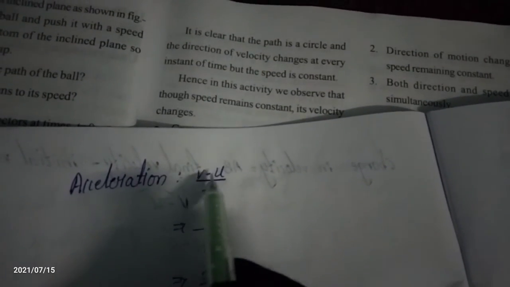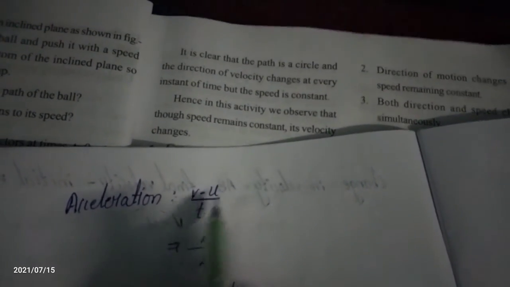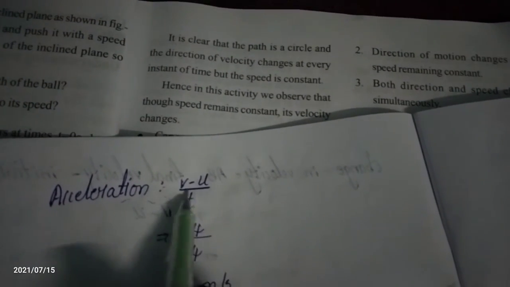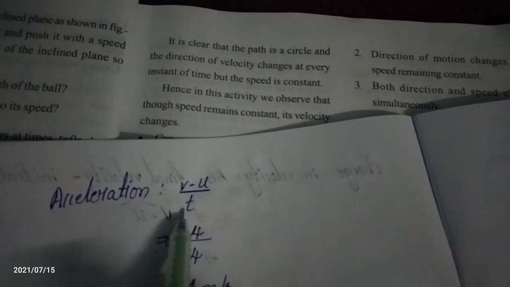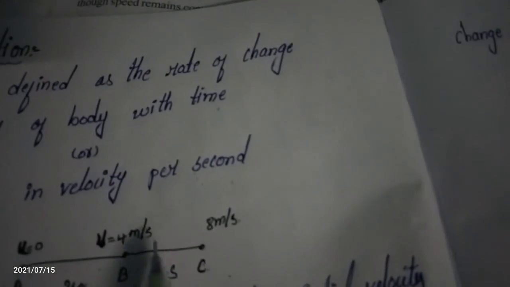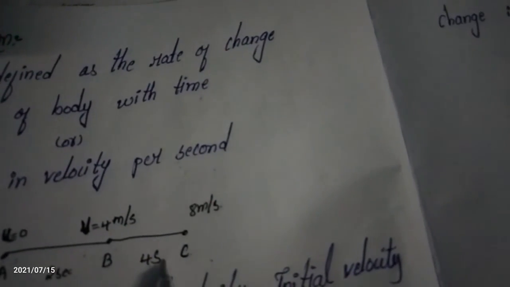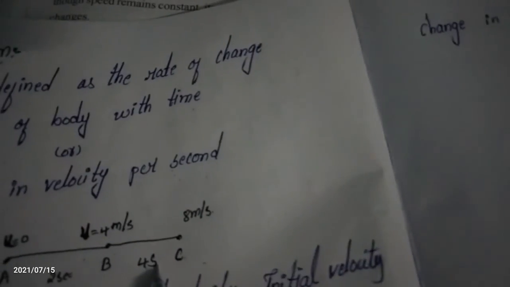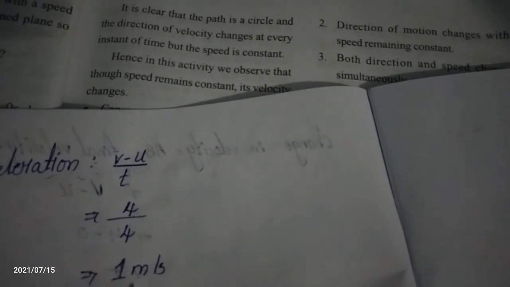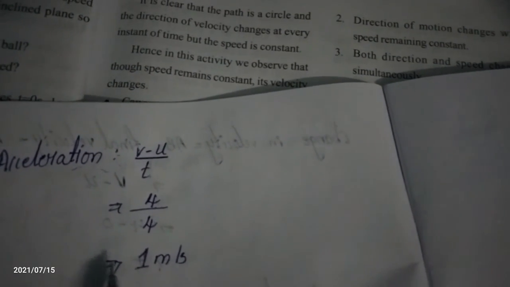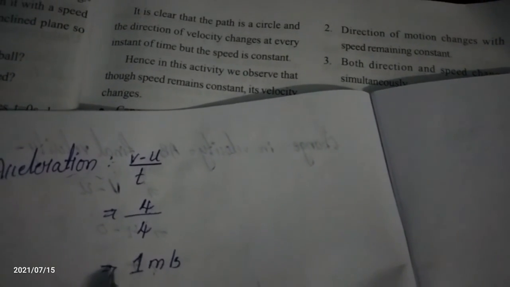What is the acceleration formula? Acceleration is final velocity minus initial velocity divided by time. v minus u is 4, and the time from B to C is 4 seconds. Just divide the whole value by 4. 4 ones are 4, the 4s get cancelled, and we get 1. The acceleration from B to C is 1 meter per second.